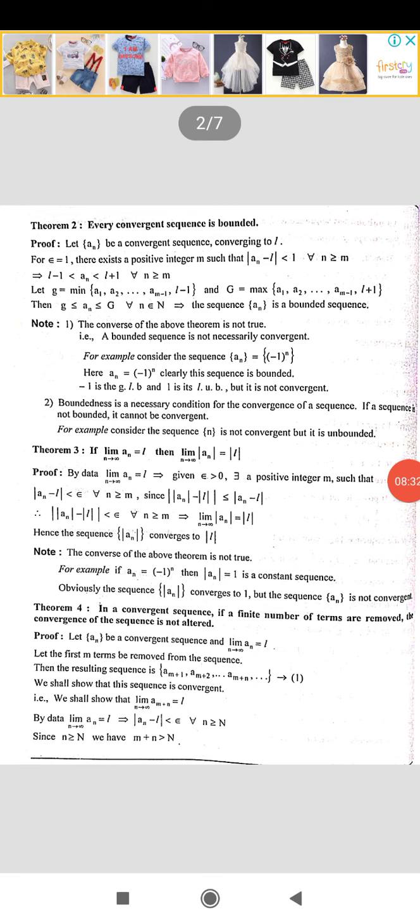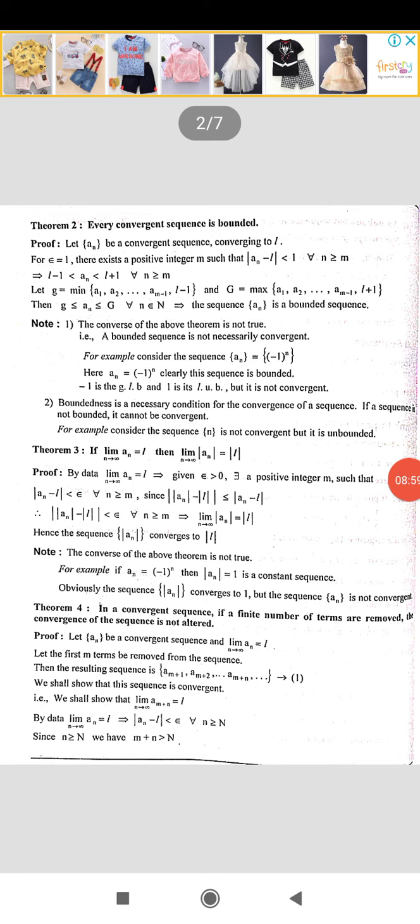But we know that this is not convergent. It is oscillatory. It oscillates between minus 1 and plus 1. It is bounded, but it is not convergent. Let us see the next theorem.